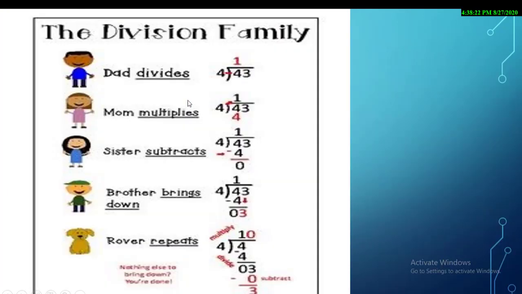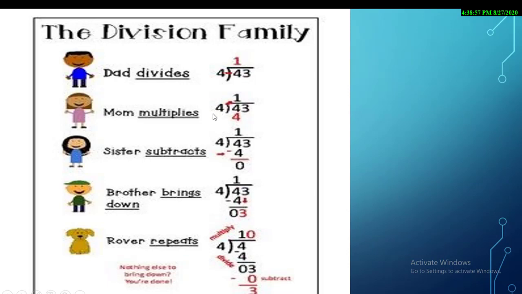Let's move on. I have the same slide that I explained previously, and let's revise it again for those students who just forgot. Dad divides, mom multiplies, sister subtracts, brother brings down, and Rover means repeat or remainder. So the question is, where is the dad's number? Yes, the dad's number is inside, that is 43, and the mom's number is 4.